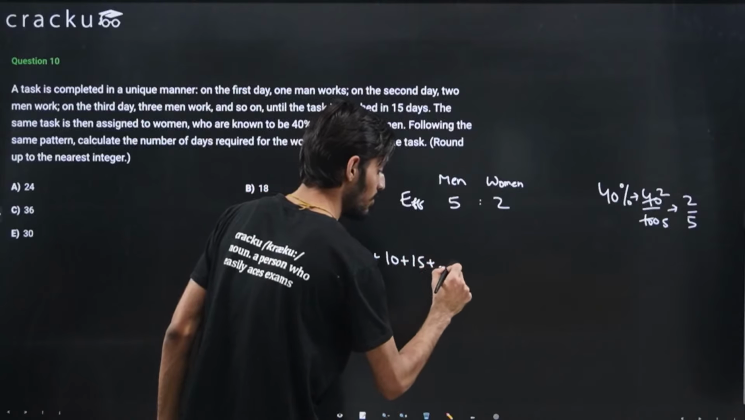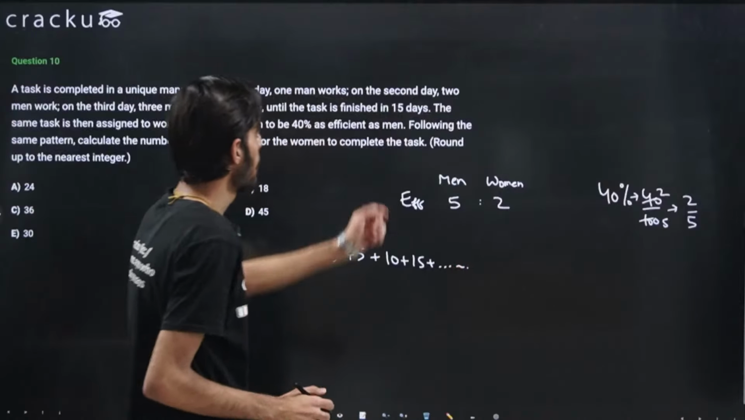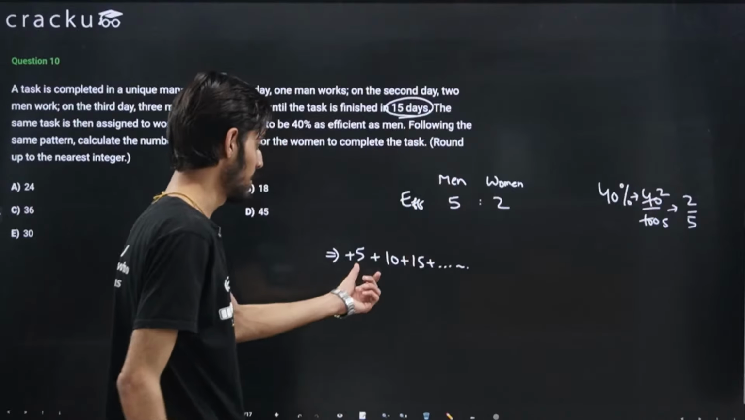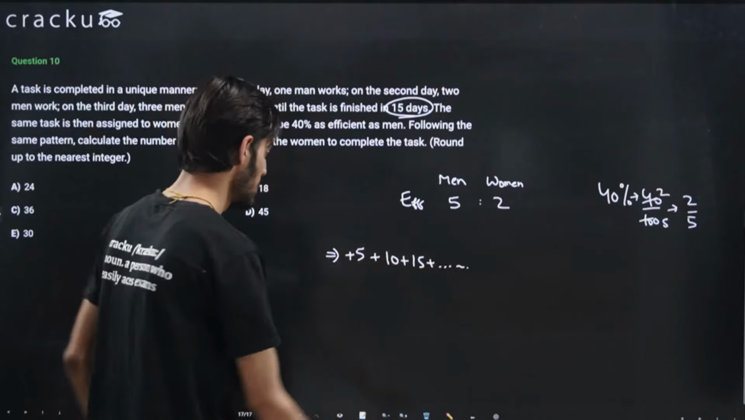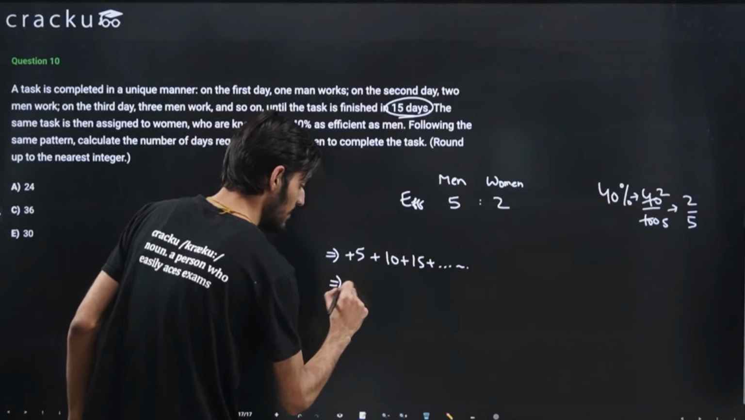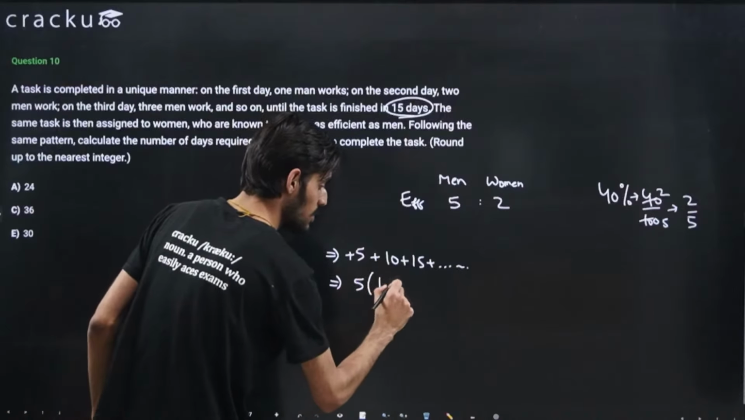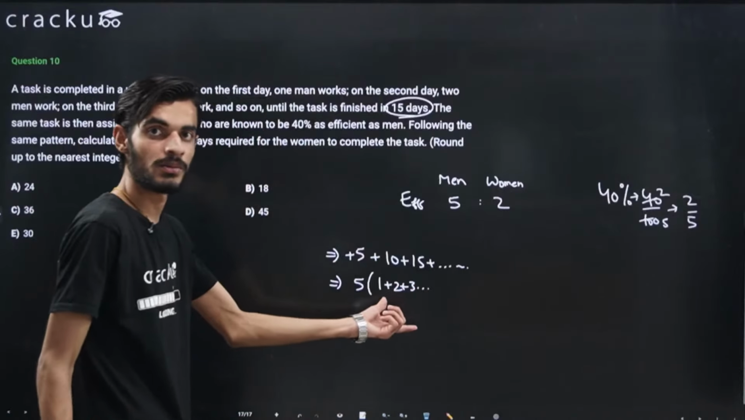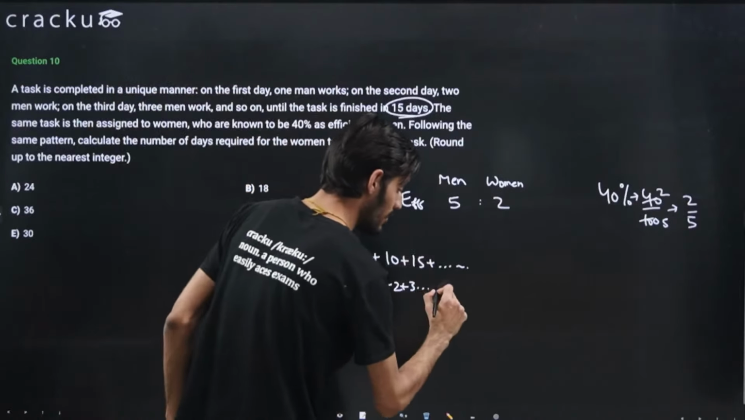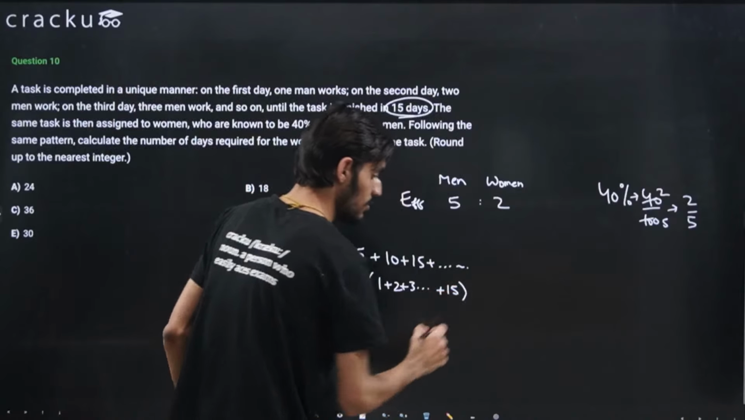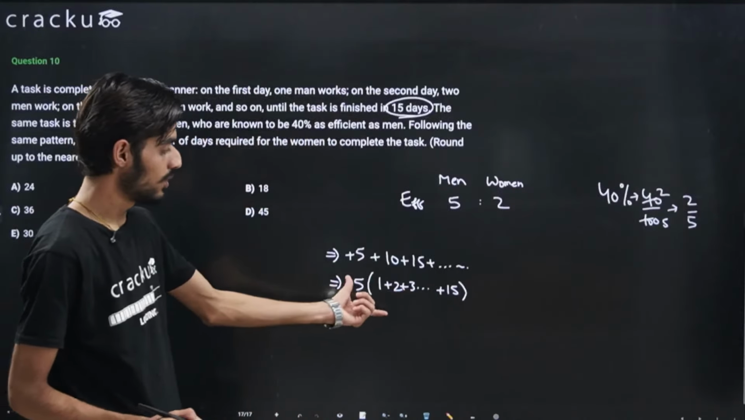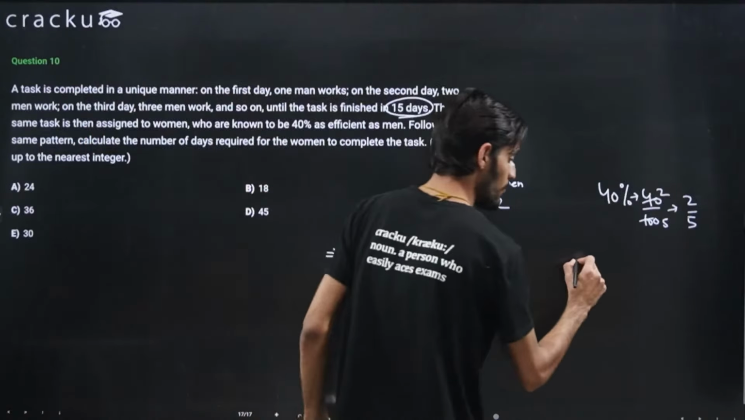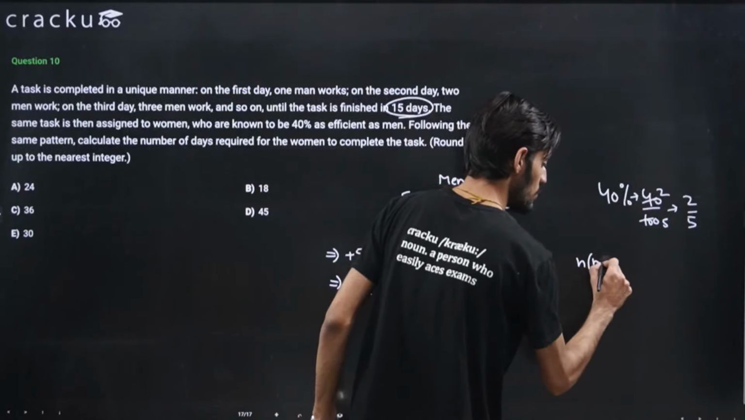This cycle will keep repeating, and the work is getting completed in 15 days, right? So we need to find the sum of these terms up to 15 terms. What we can do is take 5 as common. So this will be 1 plus 2 plus 3 and so on, from 1 to 15. This will be the total work, and I hope you know the formula to calculate the sum of the first n natural numbers, that is n into n plus 1 by 2.